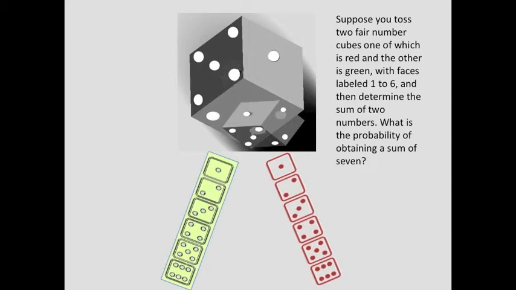Suppose you toss two fair number cubes, one of which is red and the other is green, with faces labeled 1 to 6, and then determine the sum of the two numbers. What is the probability of obtaining a sum of 7? The first step is to determine the total number of combinations rolling two different color dice, and then find the sum of two numbers that equals 7.